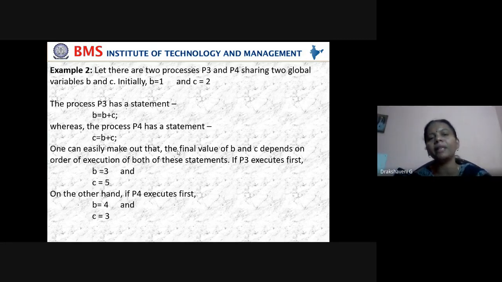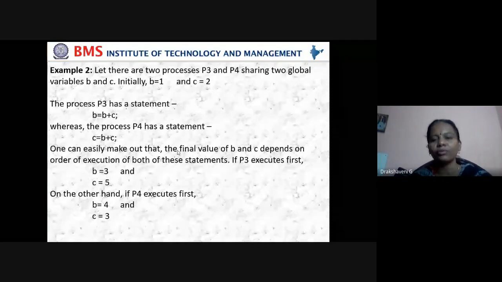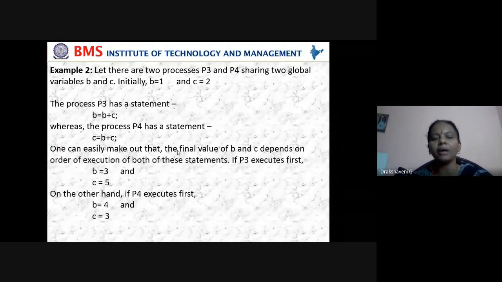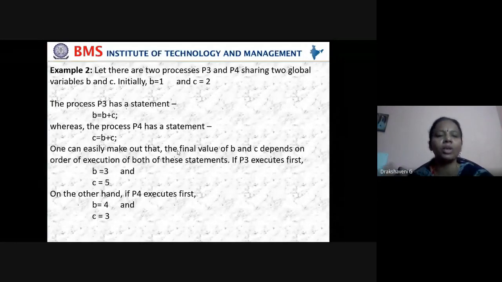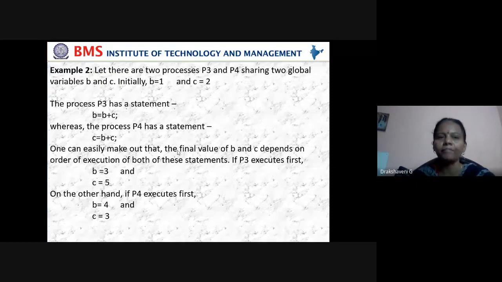Suppose let us assume that P3 is executed first. What is the value for B and C? B equals 3, C equals 5 if P3 is executed first. In case P4 executes first, then the value of B will be 4 and C will be 3. So the results change based on which one you execute first, the order, because B and C are global.